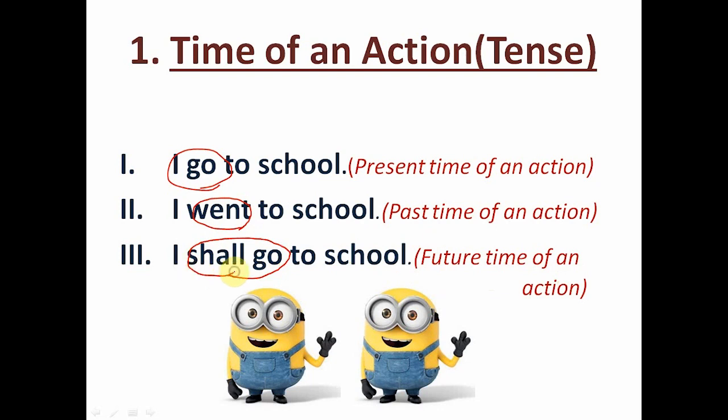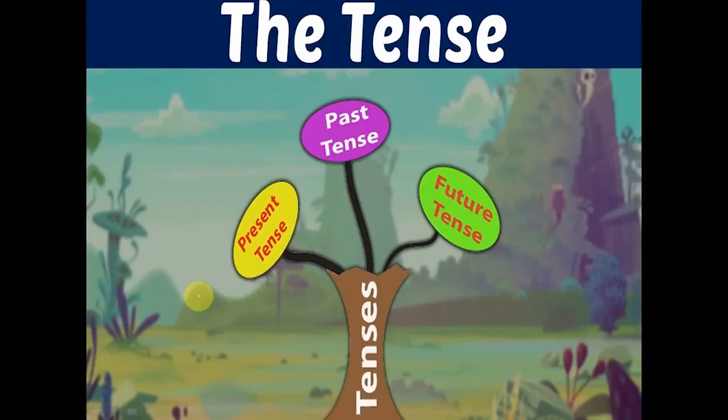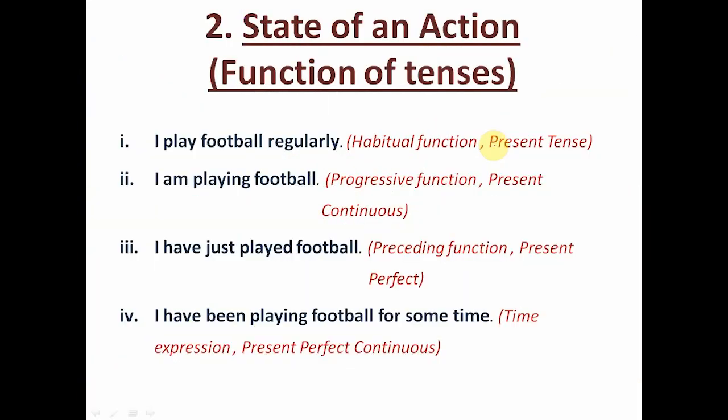From these three sentences, it is clear that we have three main tenses, and those are present tense, past tense, and future tense. If you imagine tense as a tree, it has three main branches: present tense, past tense, and future tense. The next point is state of an action. State here refers to the function of tenses. The function of one tense makes it different from the other.